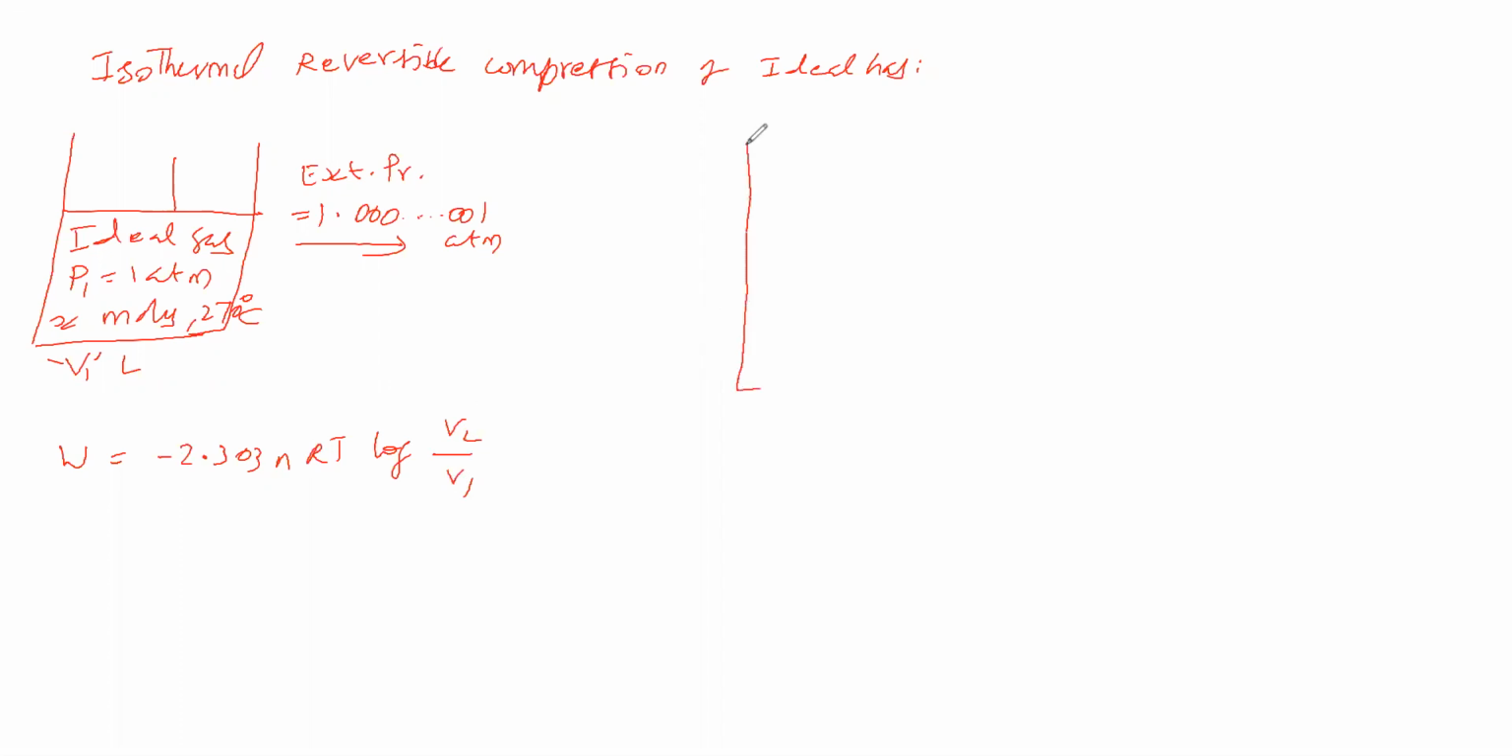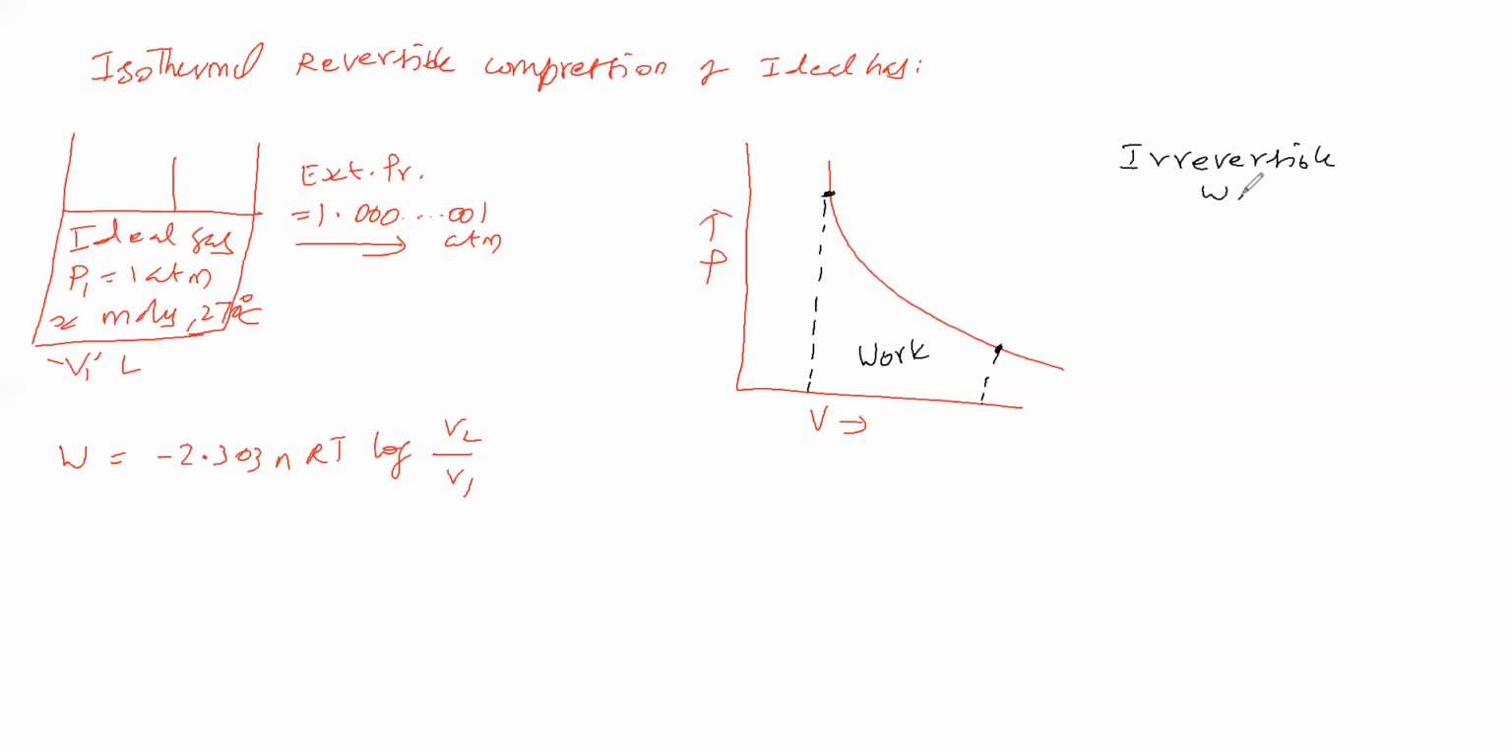Now, what is the work done graphically? We'll see. The pressure is here, volume is here. It is a rectangular hyperbola. Now this is the initial state, this is the final state, then the area under this curve is called the work done. Irreversible process work done we have seen. Now reversible process work done also we have seen. Reversible process, in the sense, the area under this curve is called the work done here.